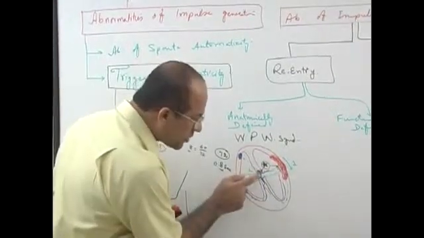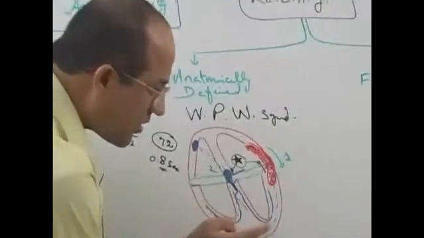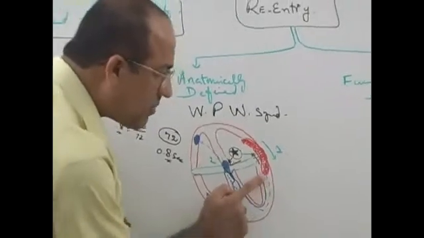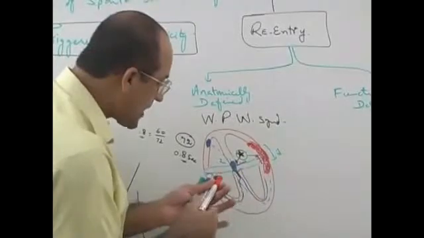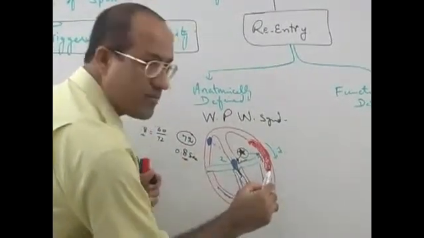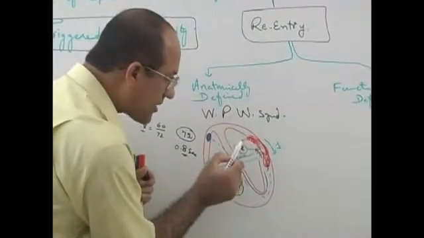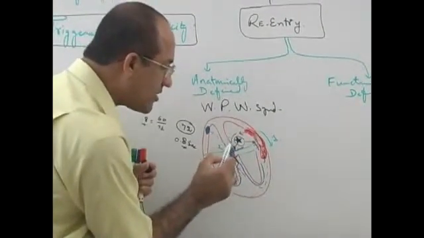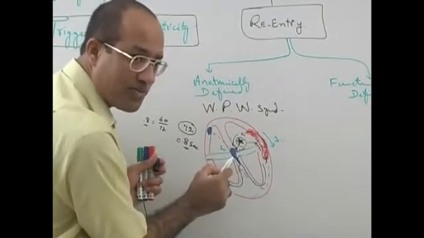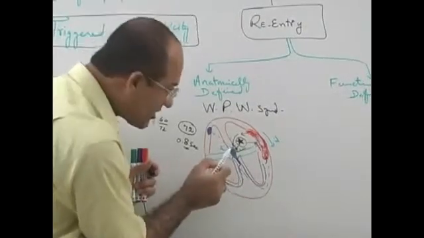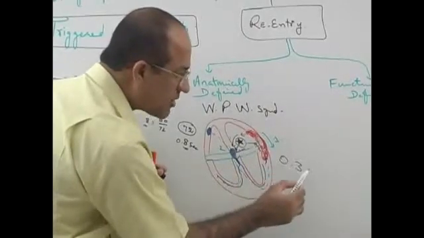Now through this one pathway it goes down. By the time it travels and travels and comes back, the tissue has come out of its refractory period. So the impulse enters the bundle of Kent, and from this it goes to the atrium. Through the bundle of Kent it comes and depolarizes the atrium, and then again it reaches the AV node, and maybe by this time the AV node has recovered from its refractory period and it cycles down again. Now this cycle takes only 0.3 seconds.